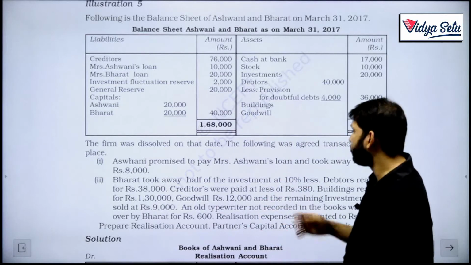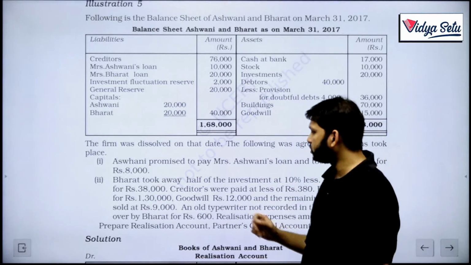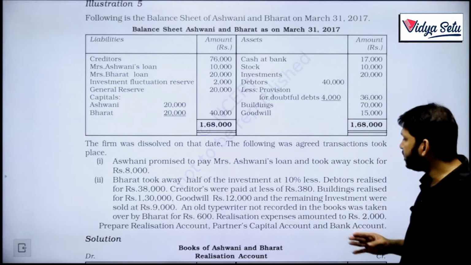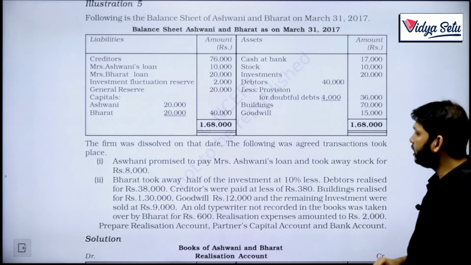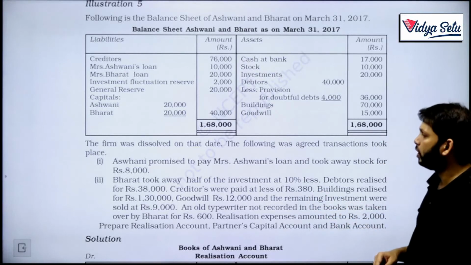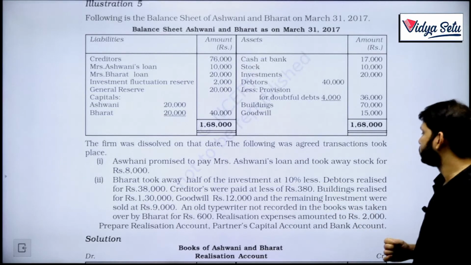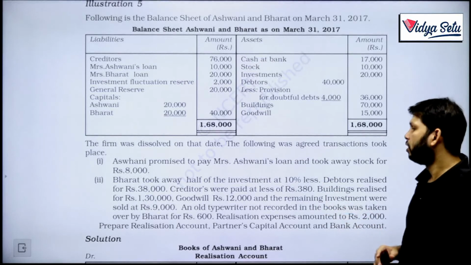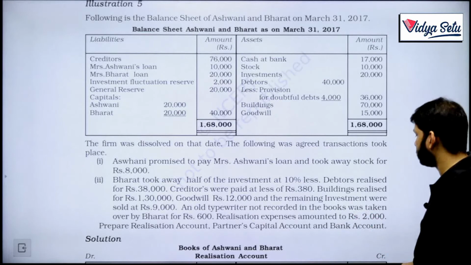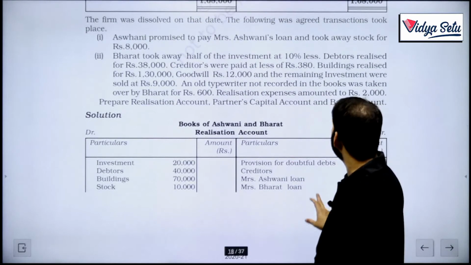Bharat took away half of the investment at 10% less. Debtors realized for 38,000. Creditors were paid off at less, rupees 380. Buildings realized 1,30,000, goodwill 12,000, and remaining investment was sold at 9,000. An old typewriter not recorded in the books was taken over by Bharat for rupees 600. Realization expenses amounted to 2,000. So we have to prepare the realization account, capital accounts, and bank account.